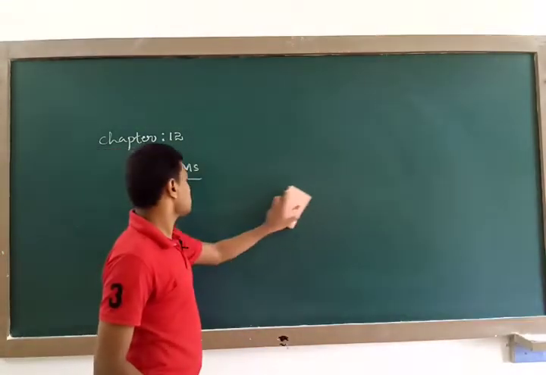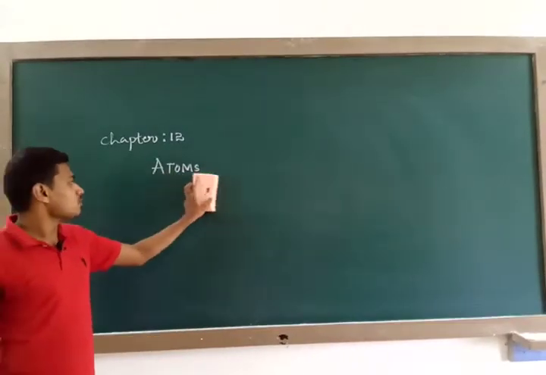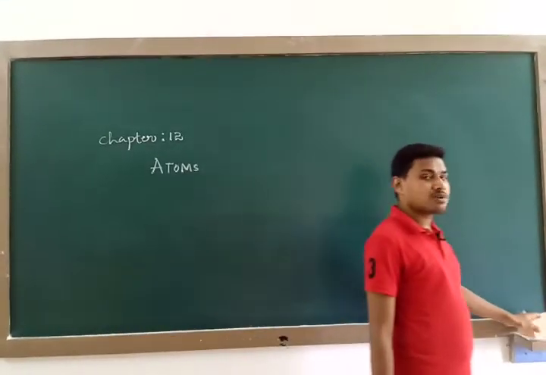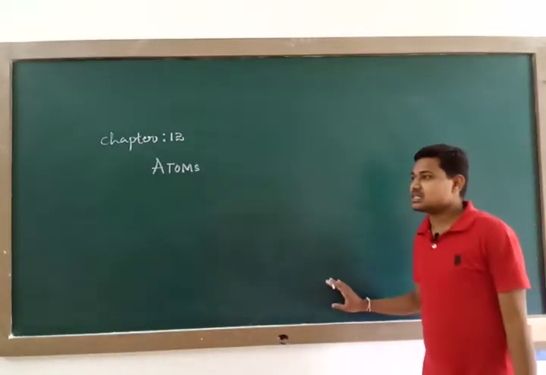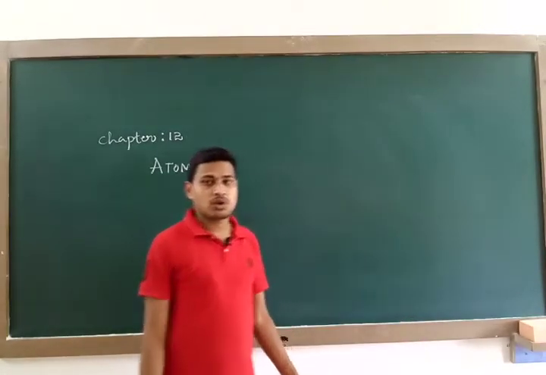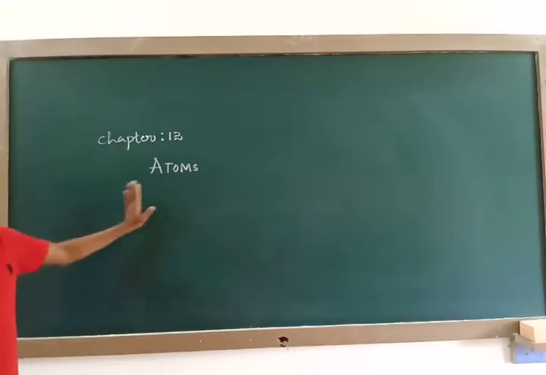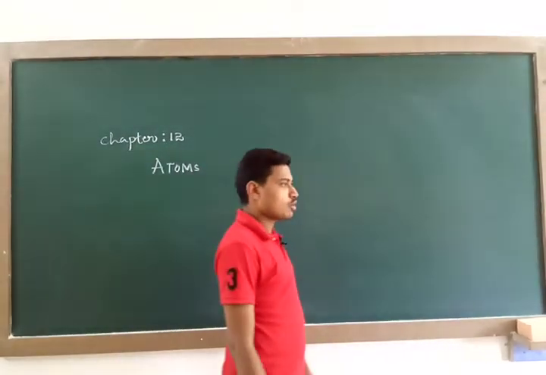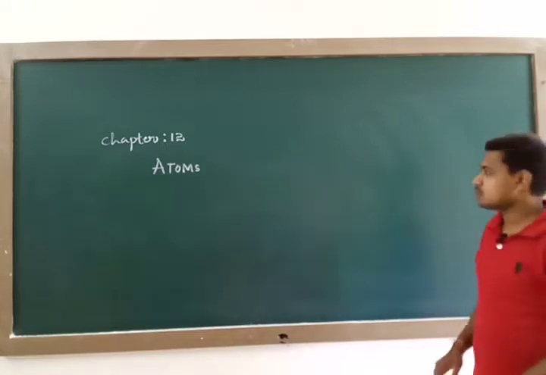So what I explained till now is quite a basic background of how atomic hypotheses started from physicist to physicist, what difficulties they faced, how these difficulties were overcome, and what the final theory was. So now you tell me, which is the final atomic theory? That is the vector atom model. So now I would like to start the chapter.